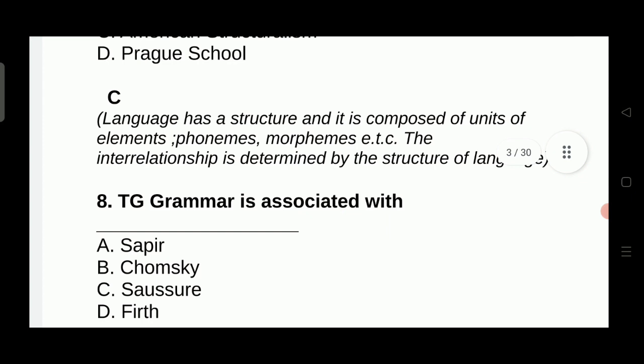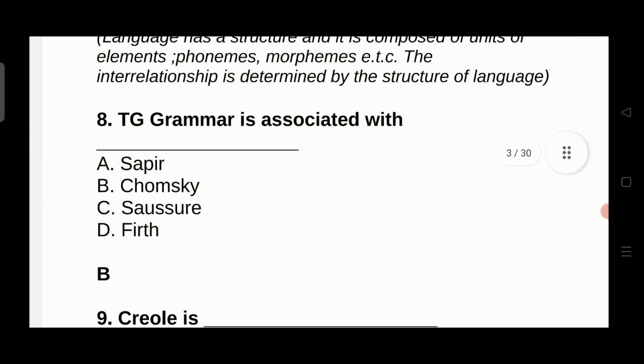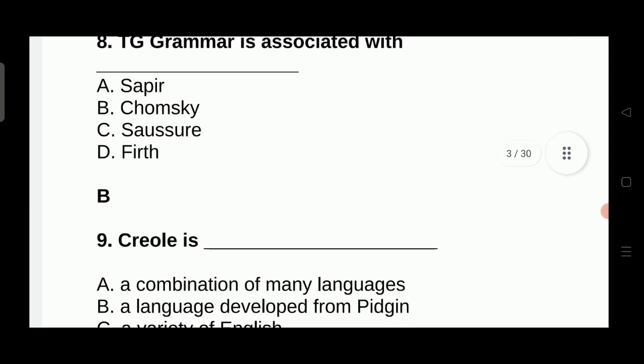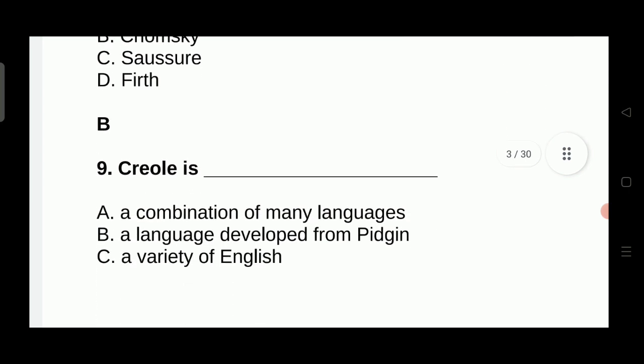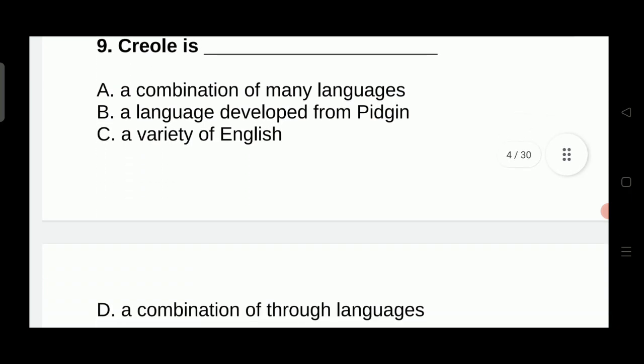Next question, an important question. TG grammar or transformational generative grammar is associated with. The right answer is Noam Chomsky. Creole is a combination of many languages, a language developed from Pidgin, a variety of English, and a combination through languages.